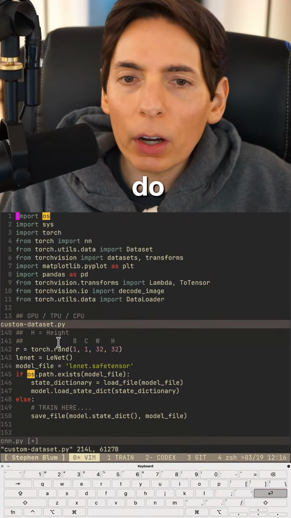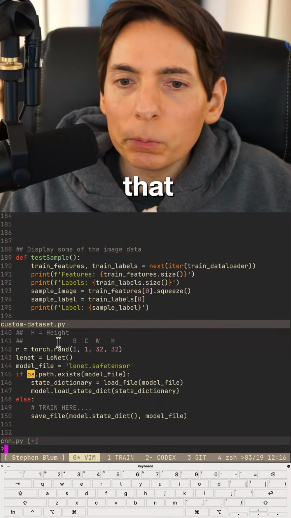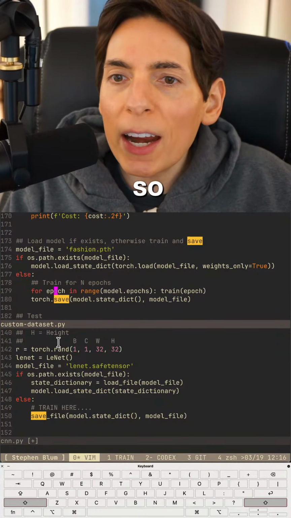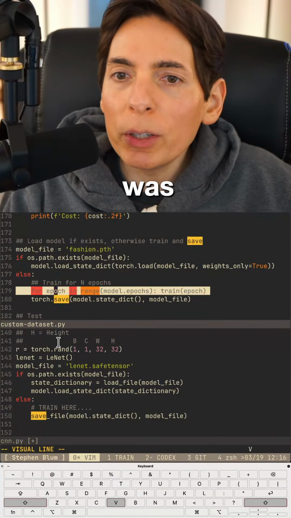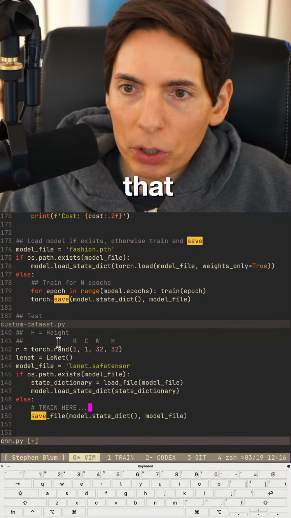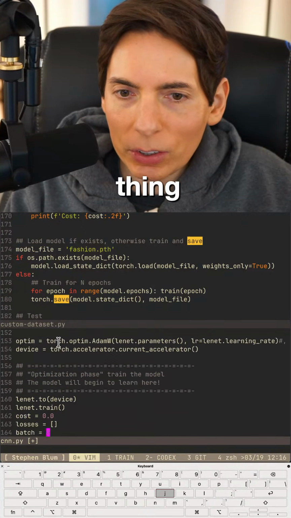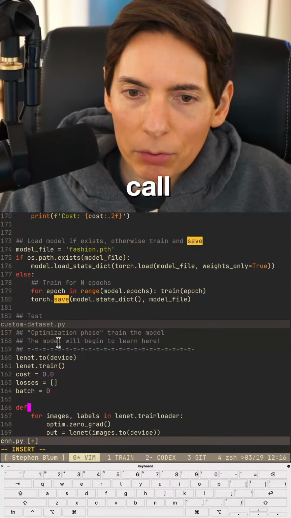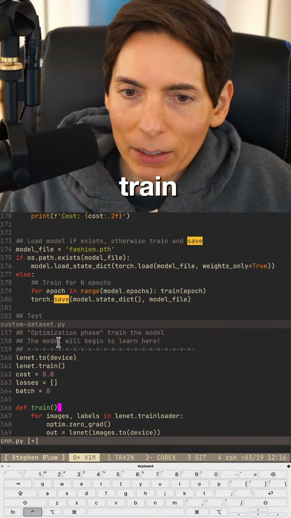How do we do this in our other one here? I'm curious about that. Save. Where's that at? Here we go. So train. Okay. So what we did was we put the epoch calculator here, which I like that approach. So let's do the same thing because it's clean. It's really clean. So I'm going to delete this and call this def train like that.